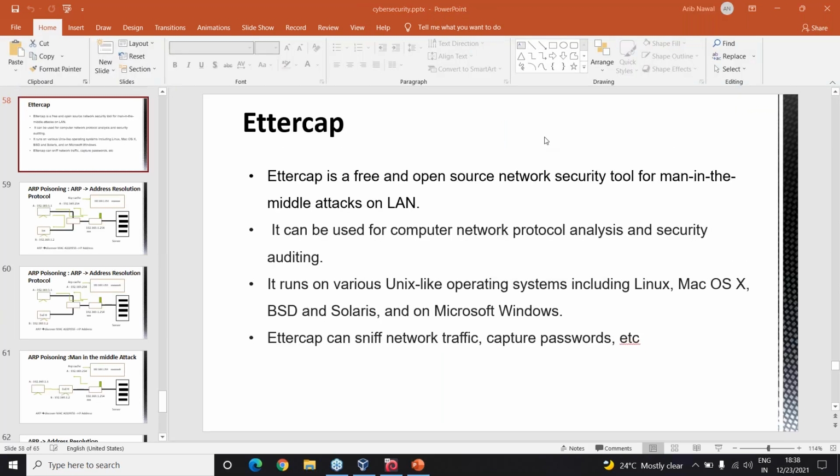So what exactly is this tool? Ettercap, we will just see. It's a free and open source network security tool for a man in the middle attack, which is performed via a LAN, on a local network. This tool can be used for computer network protocol analysis and for security auditing.